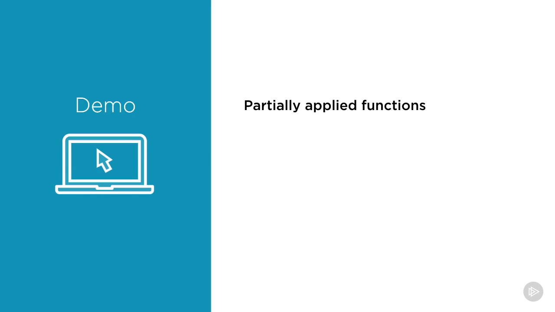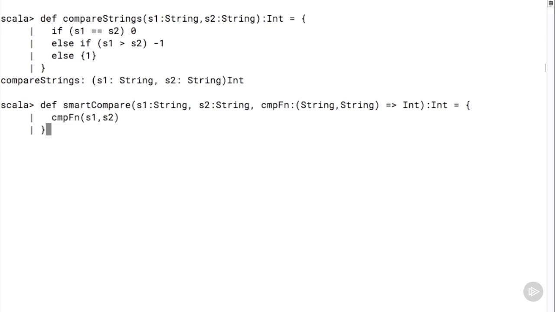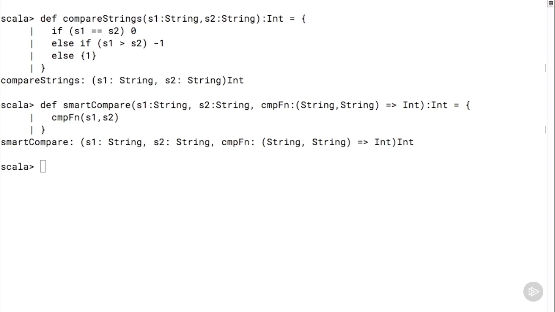Let's go ahead and see how this works in a simple demo. We start with a function called compare strings. Next up, we create a higher order function called smart compare. Smart compare takes in two strings as well as a comparison function.